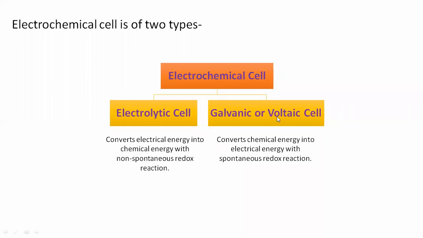So an electrochemical cell is nothing but conversion of chemical to electrical and electrical to chemical energy. Depending on that, the first type is the electrolytic cell, and the second type converts chemical energy into electrical energy, with a continuous and spontaneous redox reaction in that cell.